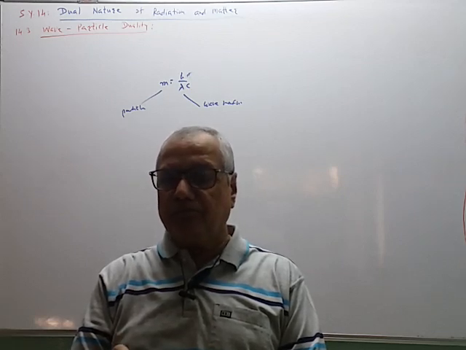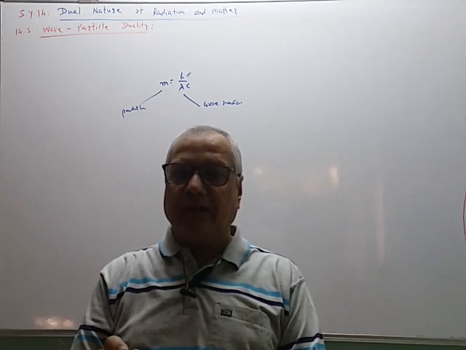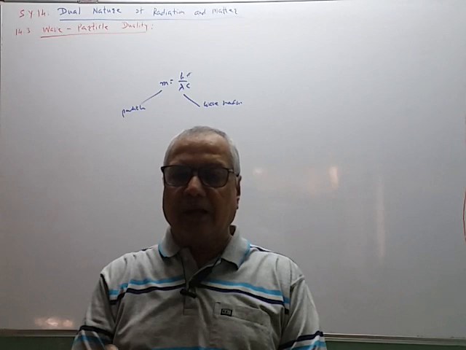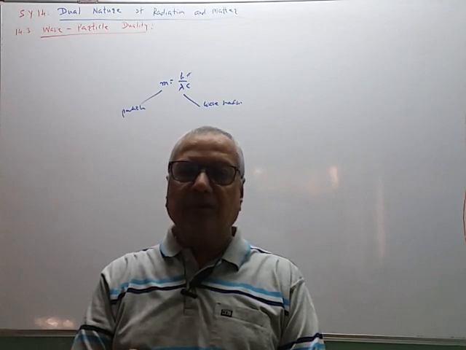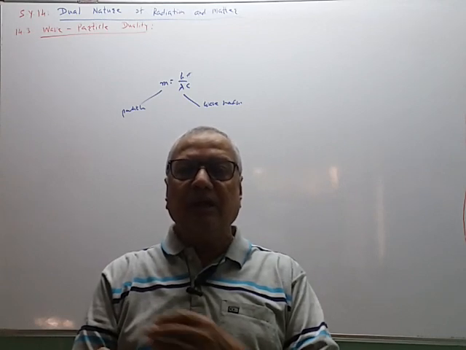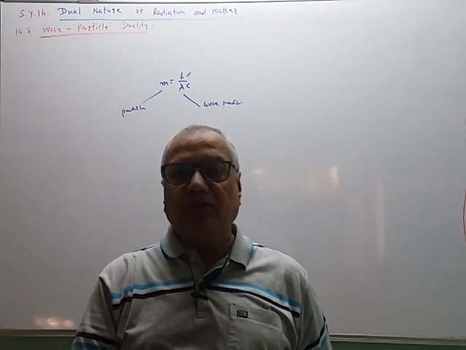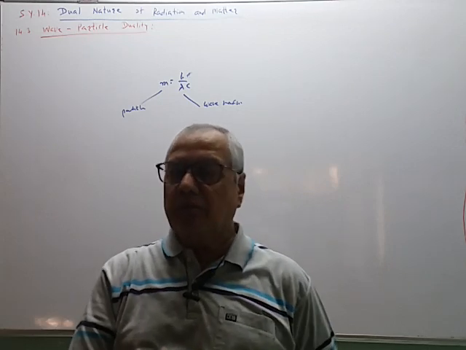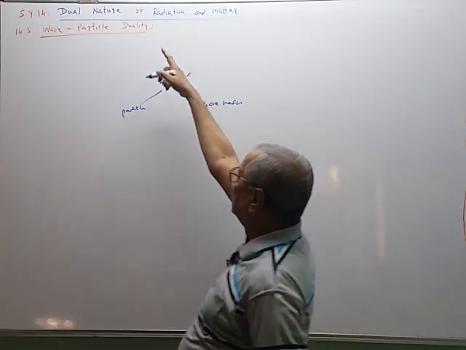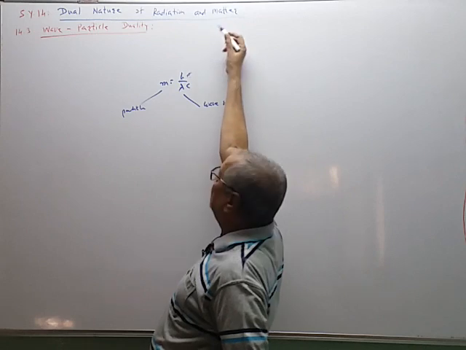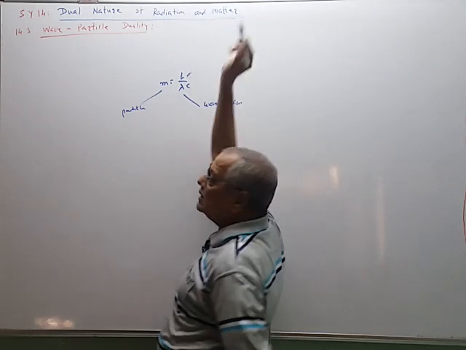Now, when matter like a car, aeroplane, train, proton, atom, nucleus, electron is moving, it is associated with a wave. What is the title? Dual nature of radiation and matter. This is the last part that remains for us now.